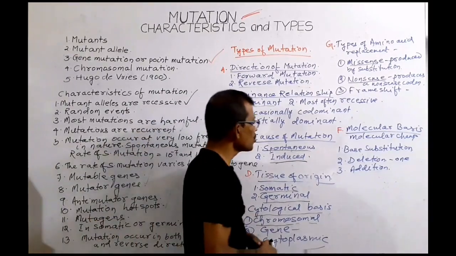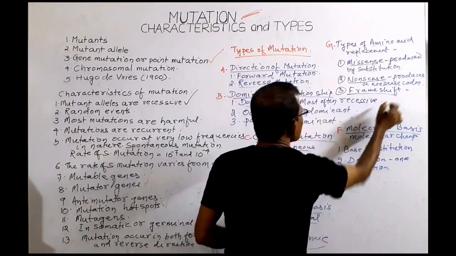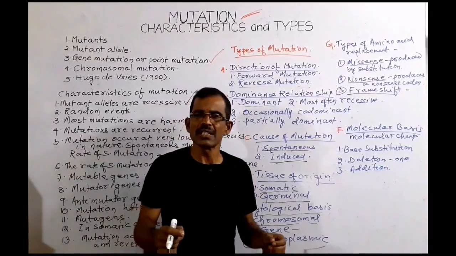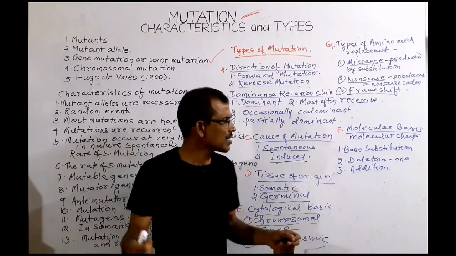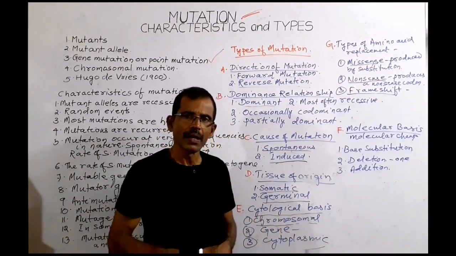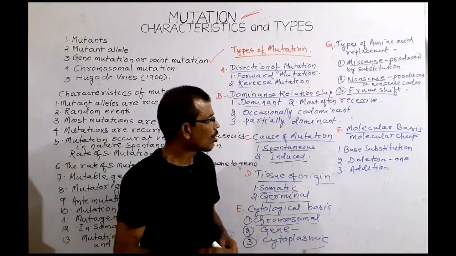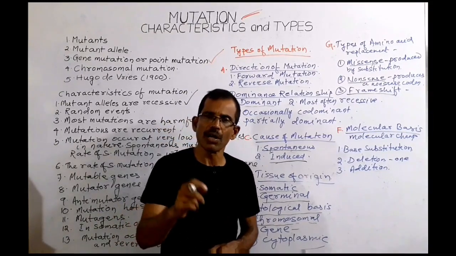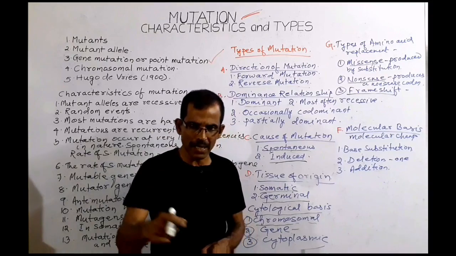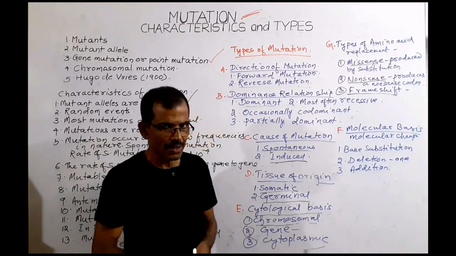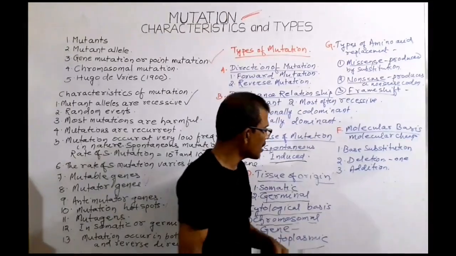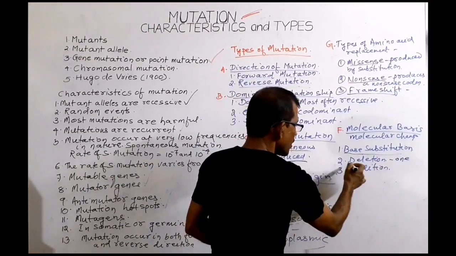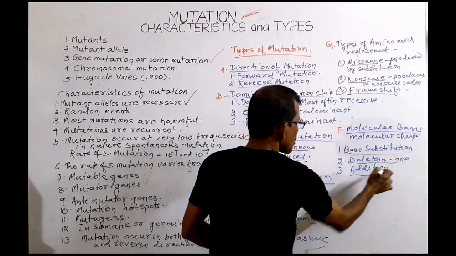Another type of mutation is frame shift mutation. Frame shift mutation changes the reading frame of a specific gene. At last, on the basis of what type of molecular changes are taking place, on molecular basis, mutations can be divided into three different classes: base substitution, deletion, addition.